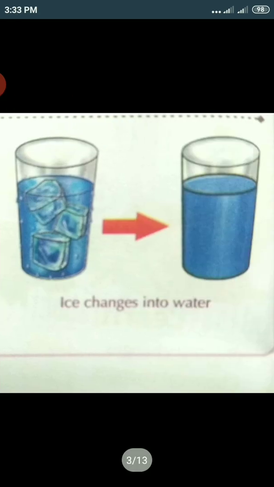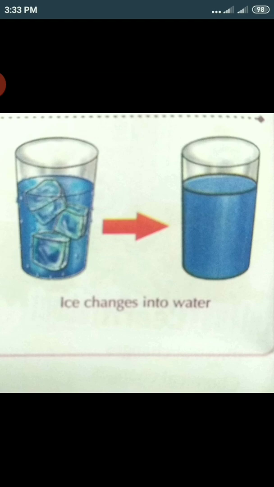Now, you take some ice in a glass tumbler. Keep it in the sun. Observe after some time. Some portion of the ice gets melted and water is formed. Now put the mixture of ice and water of the glass tumbler in the refrigerator. Observe after some time. So what will you get back, children? You get back the ice again.